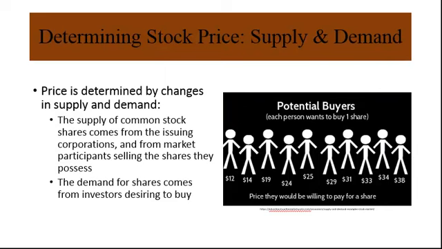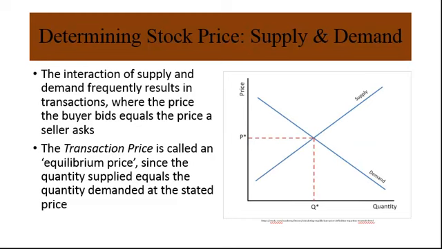The supply of common stock shares comes from the issuing corporations and from other market participants selling shares that they already own. The demand for shares comes from investors who desire to buy stock. The interaction of supply and demand frequently results in transactions, where the price the buyer bids is the same as the price that the seller asks. That transaction price is called an equilibrium price, since the quantity supplied equals the quantity demanded at that price.